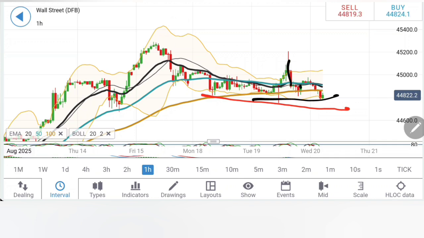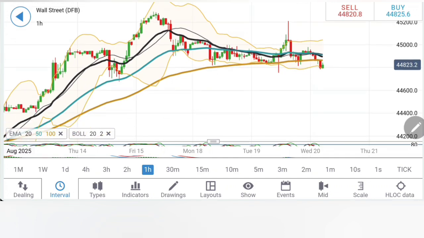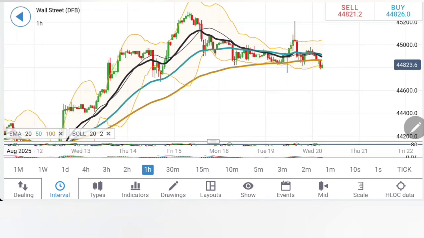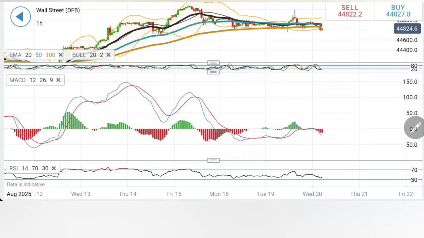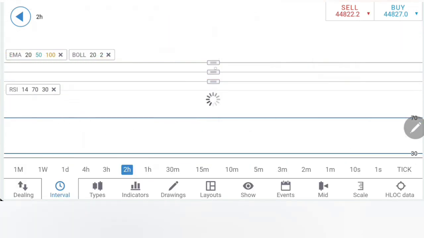Now today, if you see US30, specifically the zone here between 44,800 and 700 is crucial, and below 44,800-700 it is going to be 44,580, and below 44,580 there is going to be a greater drop all the way towards 44,400. Possibility is there. Moving average is crossing over here, signs of bearishness here. Stochastic oversold, MACD bearish, RSI at bottom here.